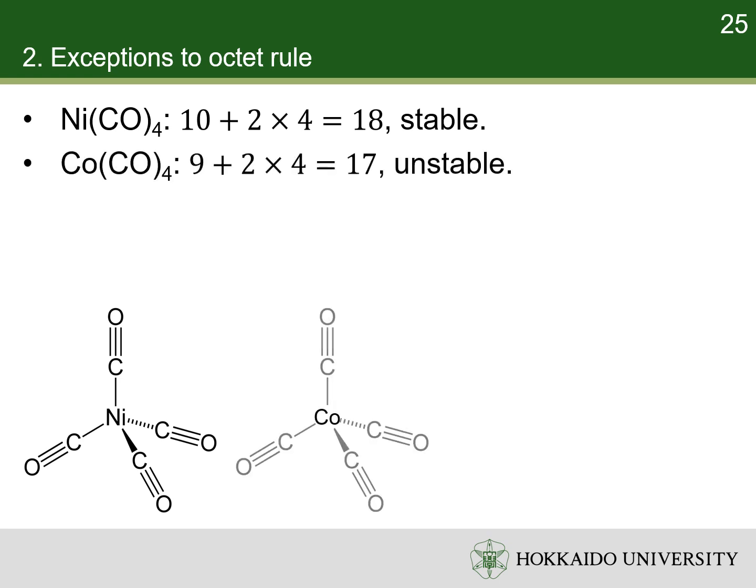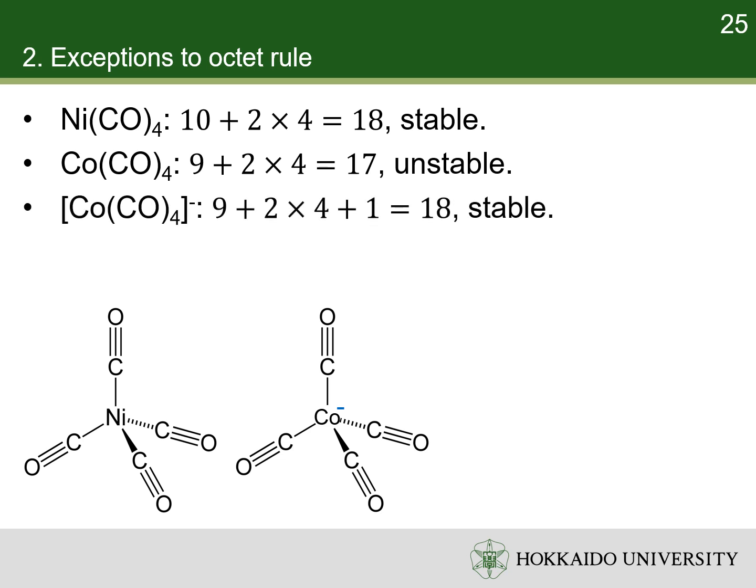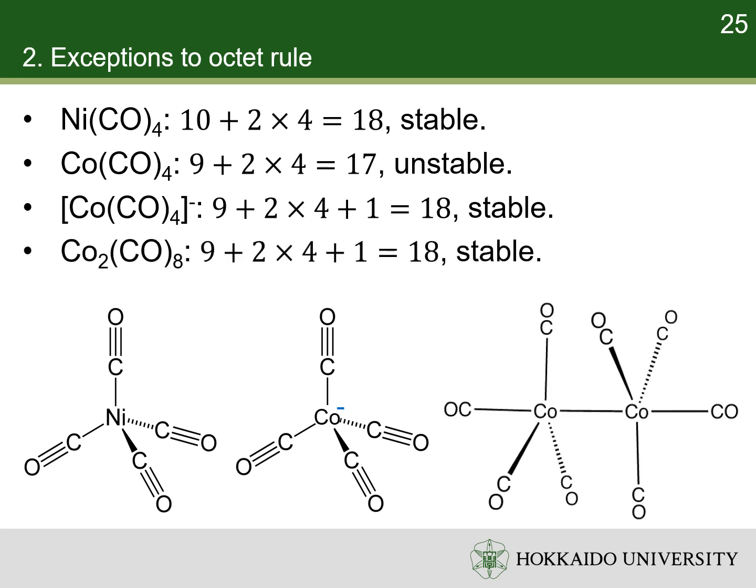In contrast, cobalt in cobalt tetracarbonyl has 9 + 4 × 2 = 17 valence electrons, so cobalt tetracarbonyl is unstable. If the cobalt tetracarbonyl accepts an electron, cobalt will have 18 valence electrons. Thus, the cobalt tetracarbonyl anion is stable. On the other hand, in dicobalt octacarbonyl, 2 cobalt atoms form a single bond to share a pair of electrons. Thus, each cobalt atom has 18 valence electrons, so the dicobalt octacarbonyl is stable.